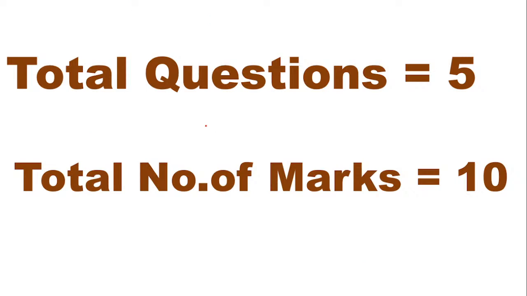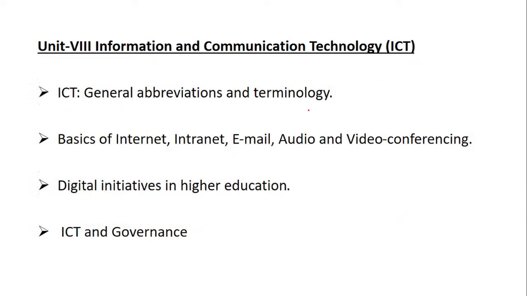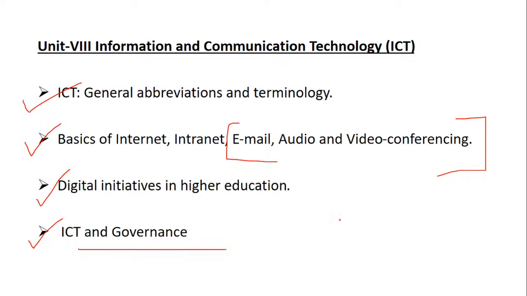Now almost today everything we are going to complete. The number of questions from this unit are 5, and the total number of marks allotted are 10, so each question has 2 marks. We have almost completed every aspect of this particular topic, whether abbreviations, basics of internet, intranet, email, and video conferencing which we are doing now. Digital initiatives we have done. Today also we are going to do a few which were left. The ICT and governance topic we are going to cover today along with protocols, because protocol questions are very frequently asked in different ways. So I'm going to focus today more on protocols and the ICT and governance part. Is it fine? So let's start with the session for the day.